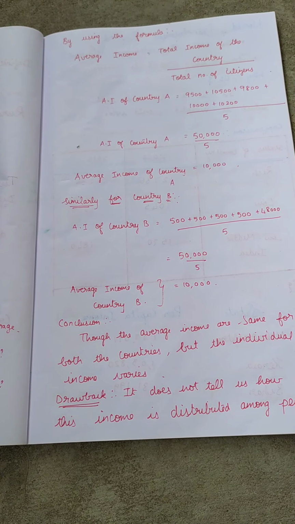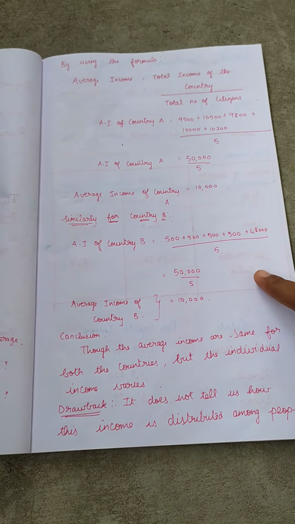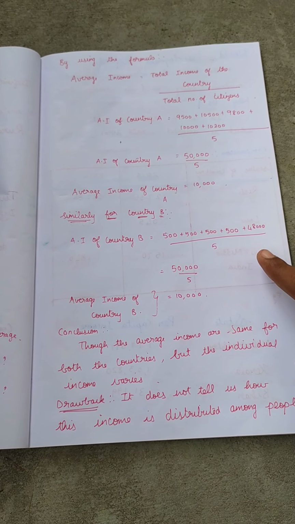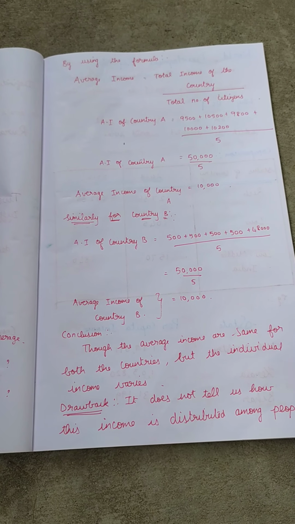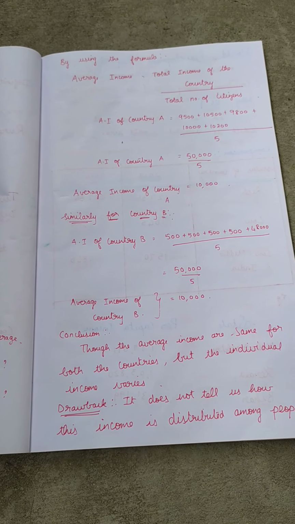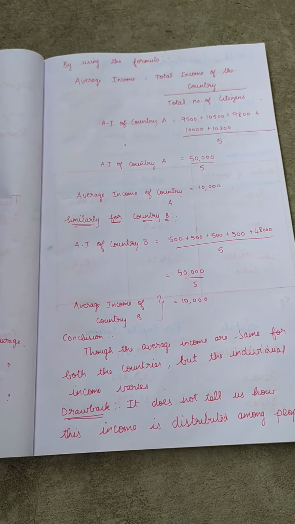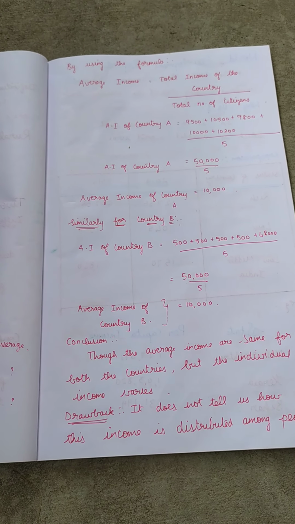So the drawback of per capita income is it does not tell us how this income is distributed among people. We get the answer 10,000 as average income, so we think that the 5 members will earn an average of 10,000. But it is not true in both cases. It is more or less the same in case 1, that is country A. But in case 2, 4 people earn only 500 and the 5th person earns 48,000. So it does not help us to know the income of an individual.